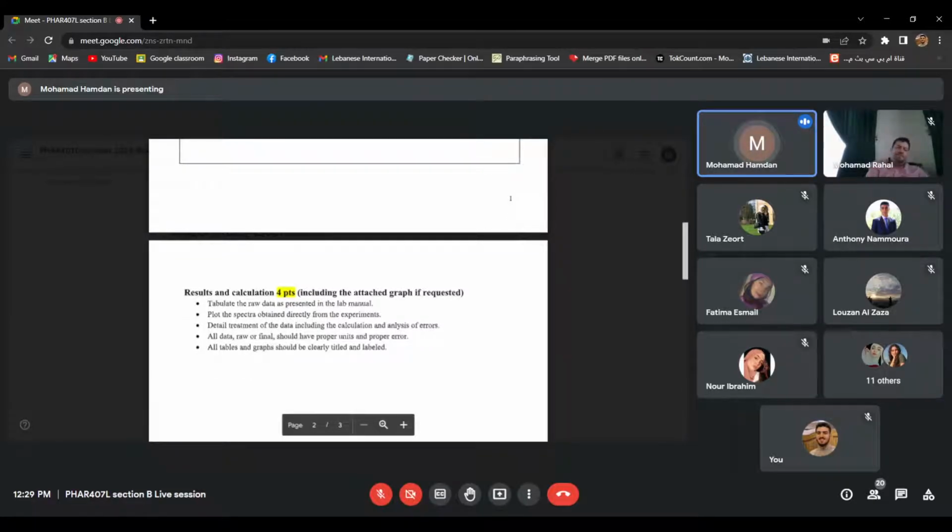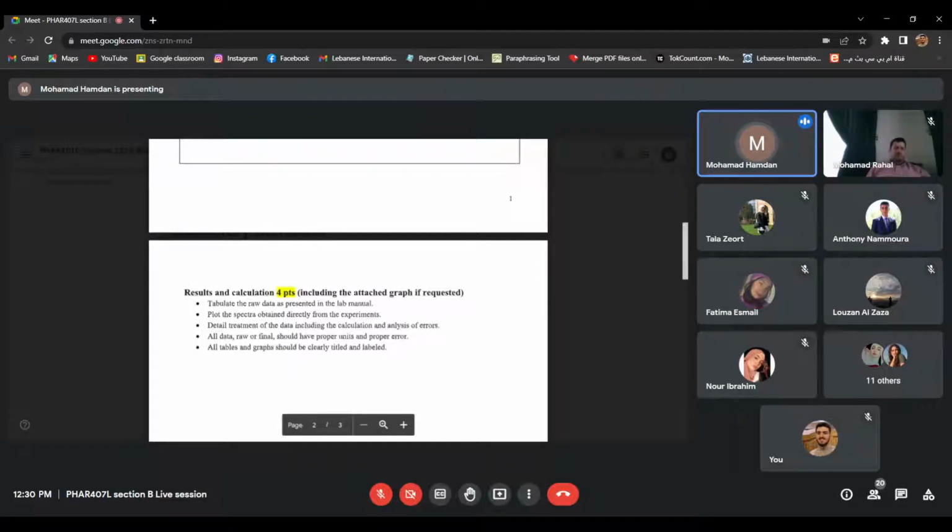Then also you will be using a graph. Dr. Rahal later will show you how to use the graph in Excel. If not, you can use graph papers, but all your reports should be submitted through Google Classroom. Also, in the graphs, I want to know the scales. So you should name the x-axis and the y-axis, and put a scale on the graph. And also, I want to see the line that you draw or the curve, depending on which type of experiment we're speaking about. And also, I want to know the main results plotted on the graph.